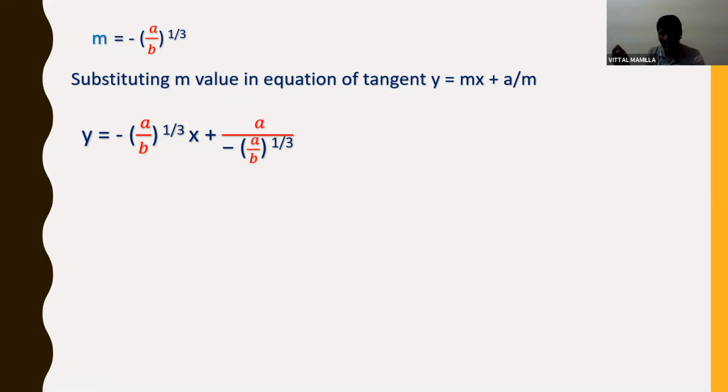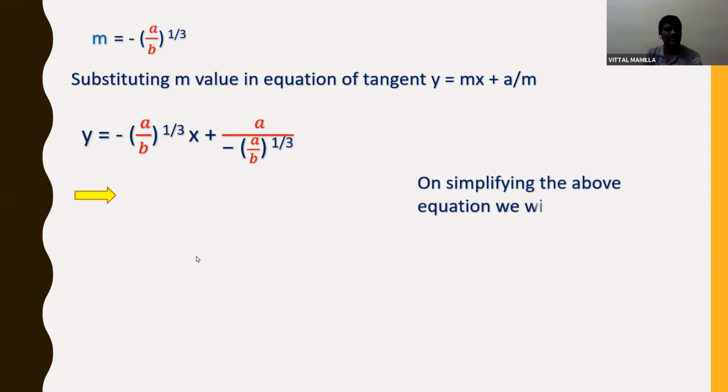You can stop here, or else if you simplify, you will get the answer. Simplifying the above equation, you will get x into a power 1 by 3 plus y into b power 1 by 3 plus a power 2 by 3 into b power 2 by 3 is equal to 0.